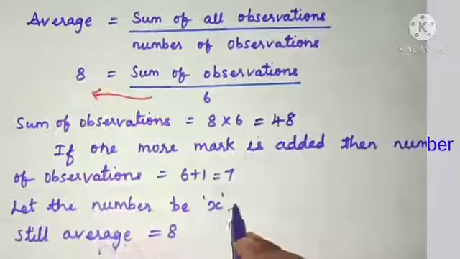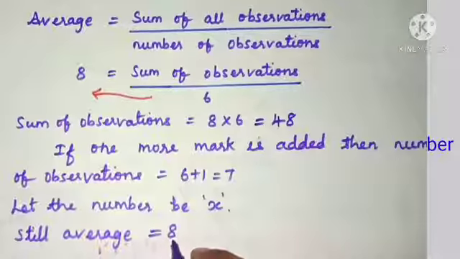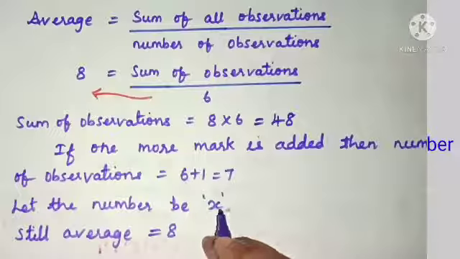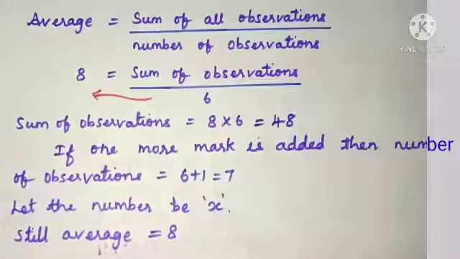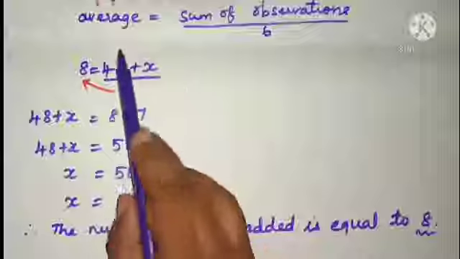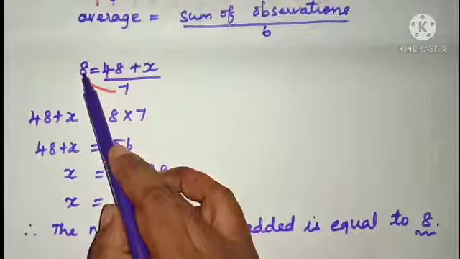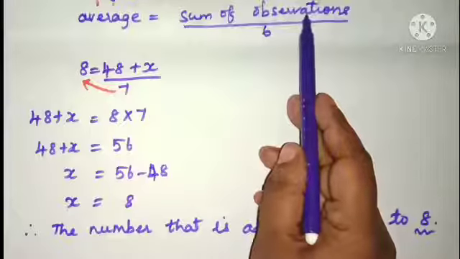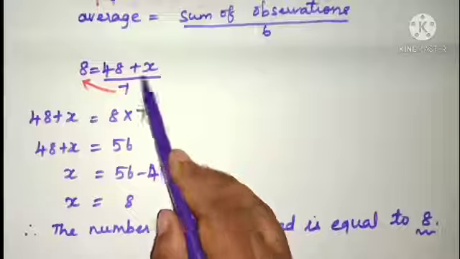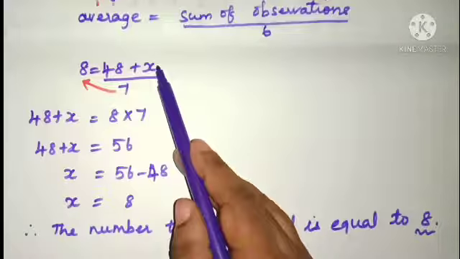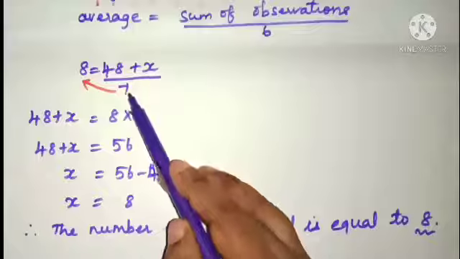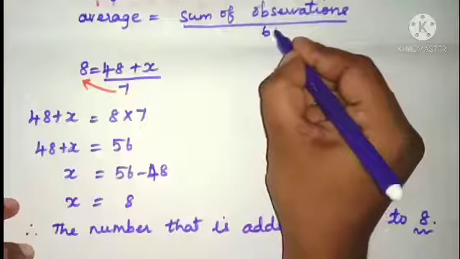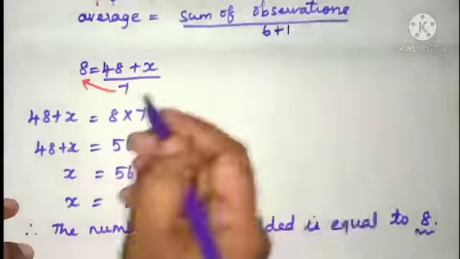Now let the number be x. Still the average is 8. What will be the number, which is the unknown? So to find that, average is the same average, there is no change in average, is equal to sum of observations. Already we have found the value, it is 48 and one more mark is added. So let the number be x divided by, now the total number of observations will be 6 plus 1, that is 7.